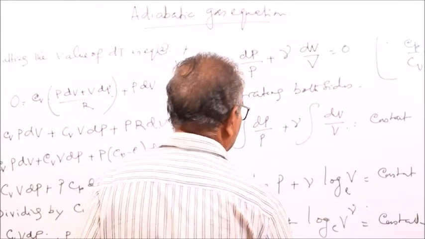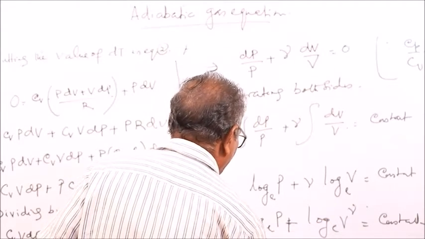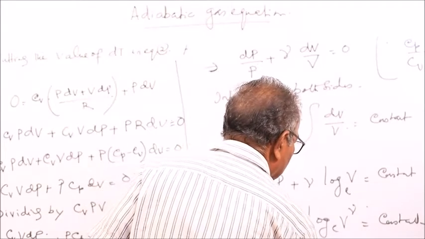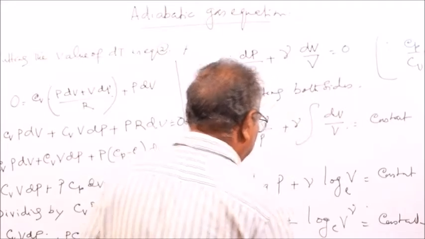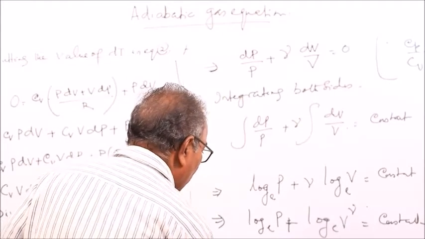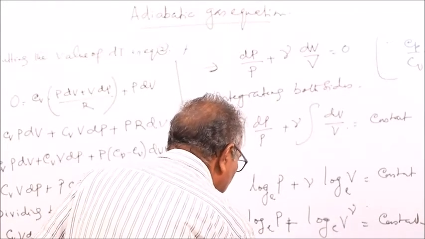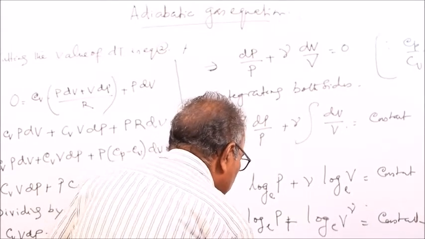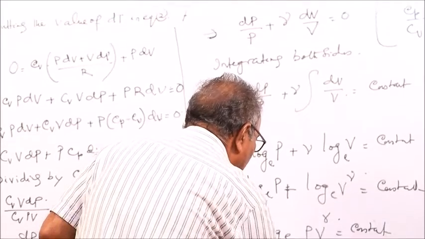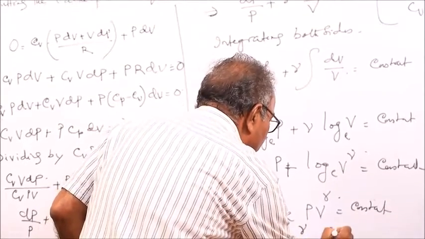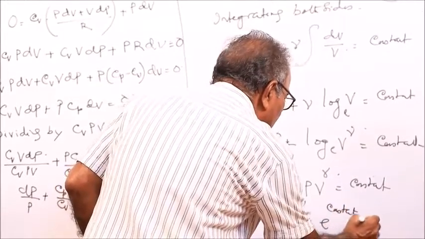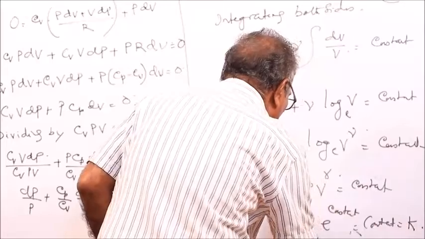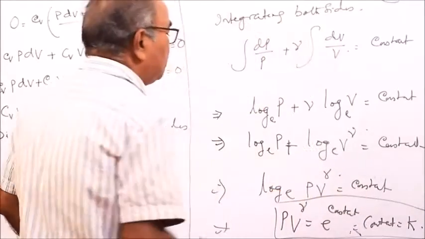Log a plus log b is log ab, so this is log of P V to the power gamma is constant. Or P V to the power gamma is equal to e to the power constant, that is another constant. So for an adiabatic process, P V gamma is constant.